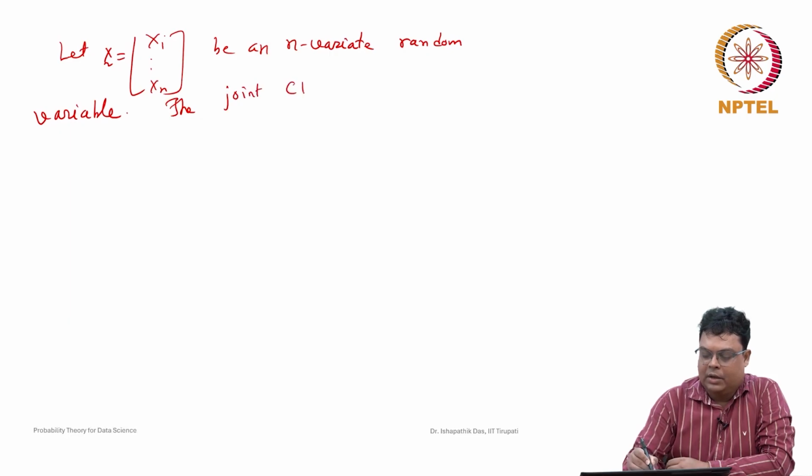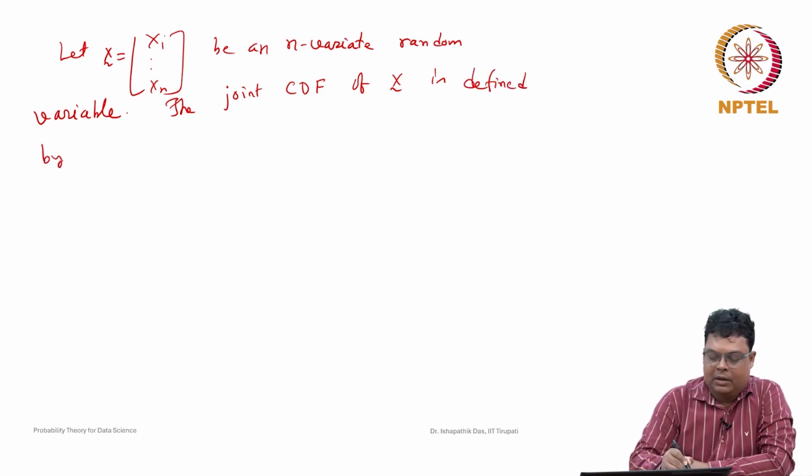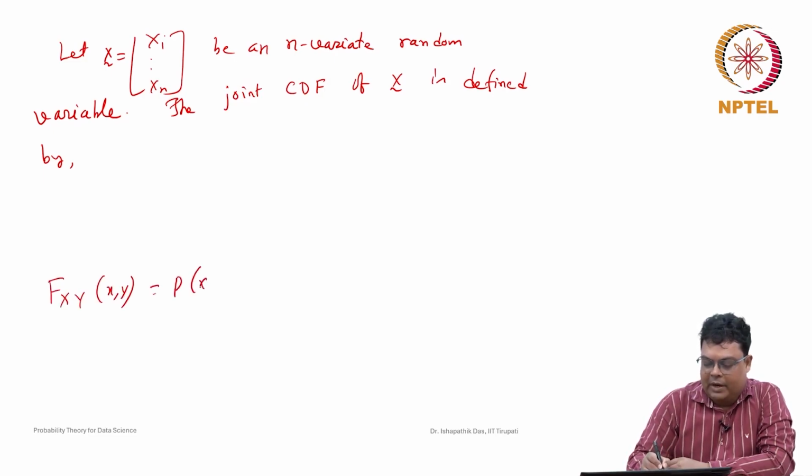The joint CDF is defined by the following. You recall how we defined the bivariate distribution: F of X,Y at small x, small y is the probability that X is less than or equal to x and Y is less than or equal to y.